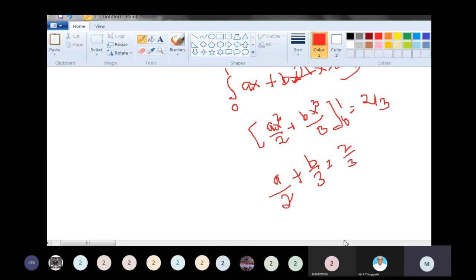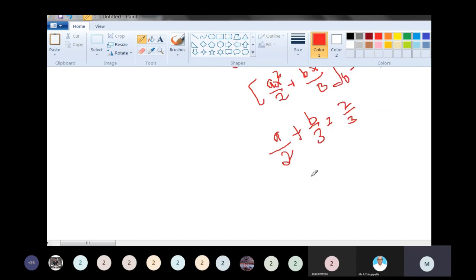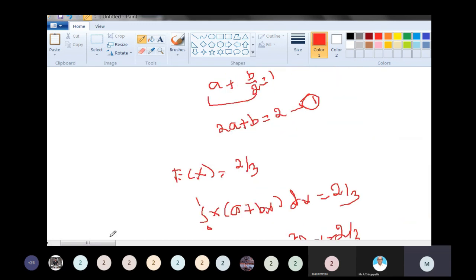Now taking the LCM 6, 3a plus 2b by 6 equal to 2 divided by 3. Cancelling, 3a plus 2b is equal to 2 into 2, which is 4.